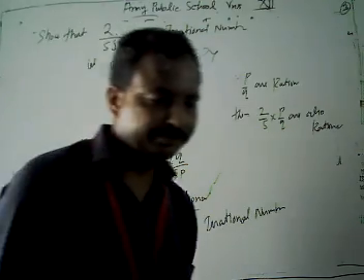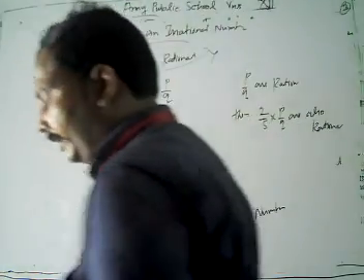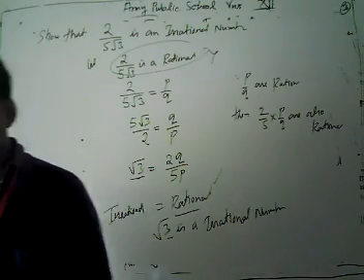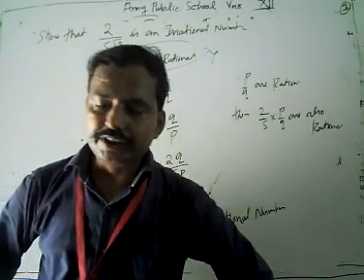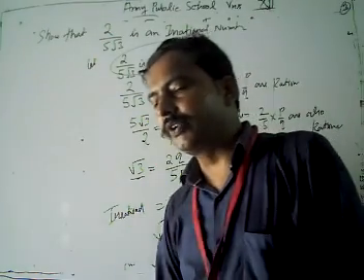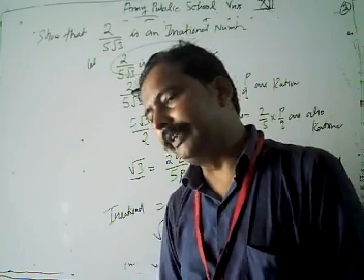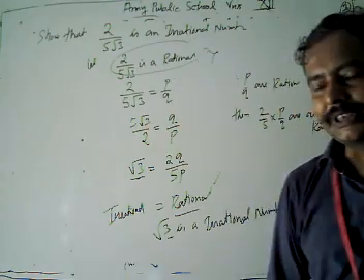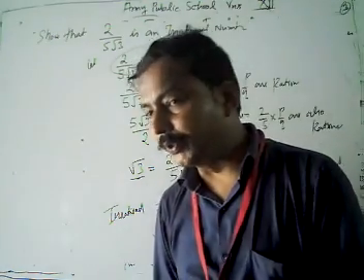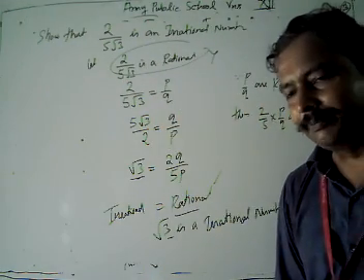Look, till now we have discussed the problems. In today's topic we have discussed revisiting irrational numbers, in which we described in our earlier classes. All of you have learned about rational and irrational numbers. We have seen that any number which can be expressed in the form p by q is called a rational number.